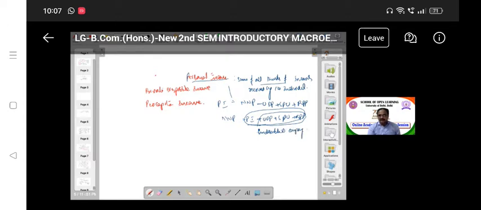SPU is the surplus of public undertaking. Next, RPP. RPP is rentals of public properties. Okay, dear students, now you can understand that.